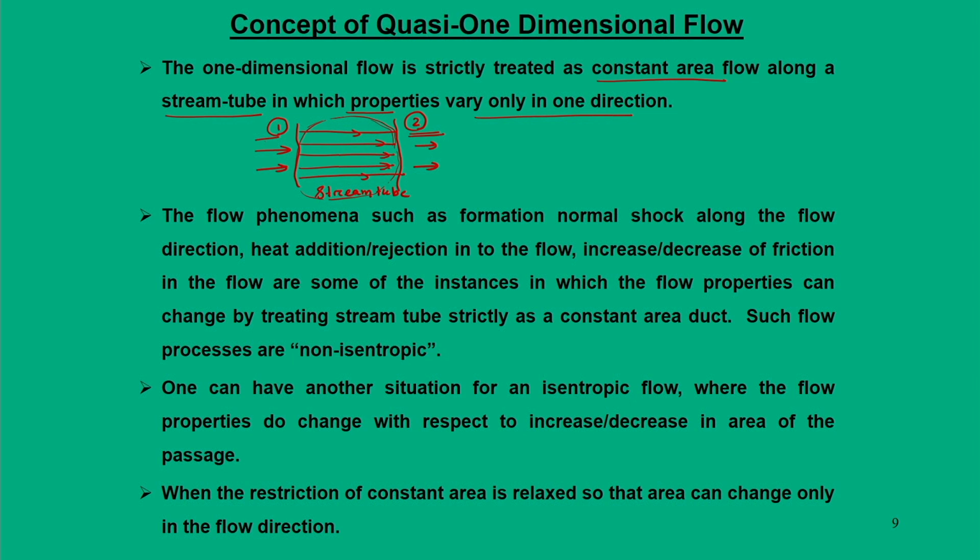Within the stream tube, we can think of heat addition, heat rejection, or any other phenomena such as formation of a normal shock, or friction. So, there are a variety of mechanisms in which conditions 1 and 2 can change, and all these processes are essentially non-isentropic. In fact, this particular part we will be discussing in more detail in all subsequent analysis.